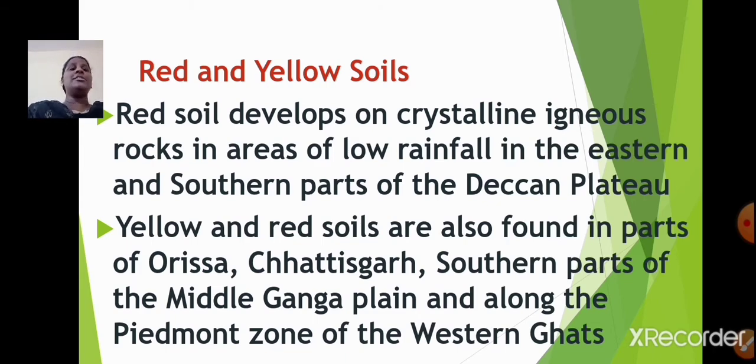Yellow and red soils are also found in parts of Orissa, Chhattisgarh, southern parts of the Middle Ganga plain, and along the Piedmont zone of the Western Ghats. Now, what is Piedmont? Piedmont is a gentle slope leading from the foot of mountains to a region of flat land. So, red and yellow soils are also found along the Piedmont zone of the Western Ghats.